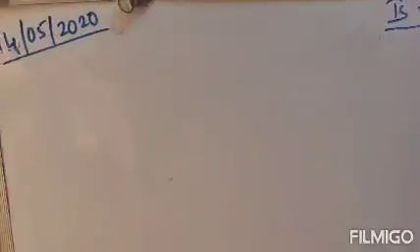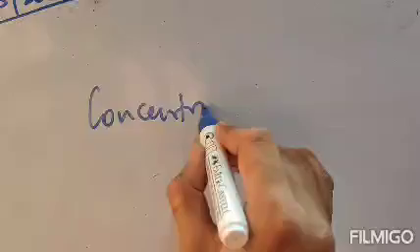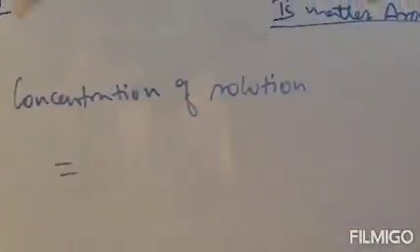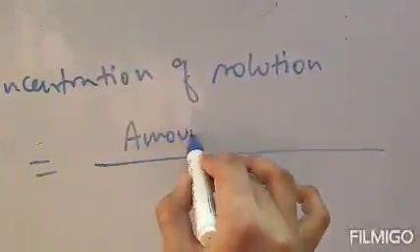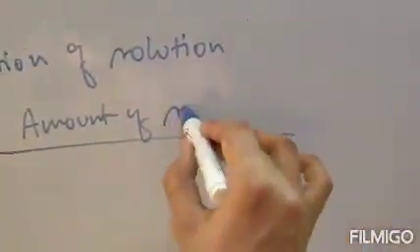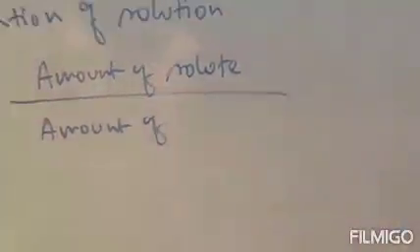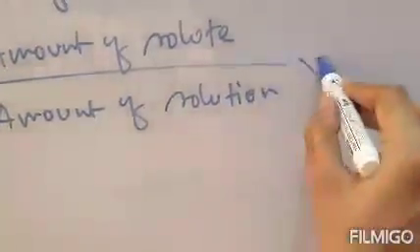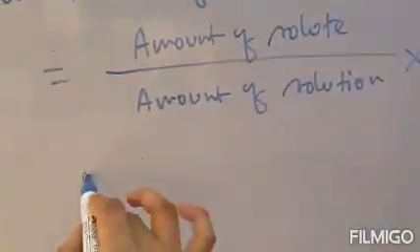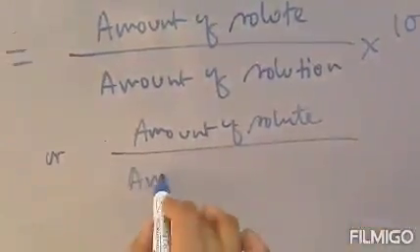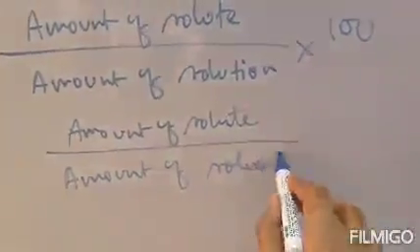The first formula is how to find the concentration of a solution. If you want to find the concentration of any solution, the formula is: amount of solute divided by amount of solution into 100, or you can say amount of solute divided by amount of solvent into 100.